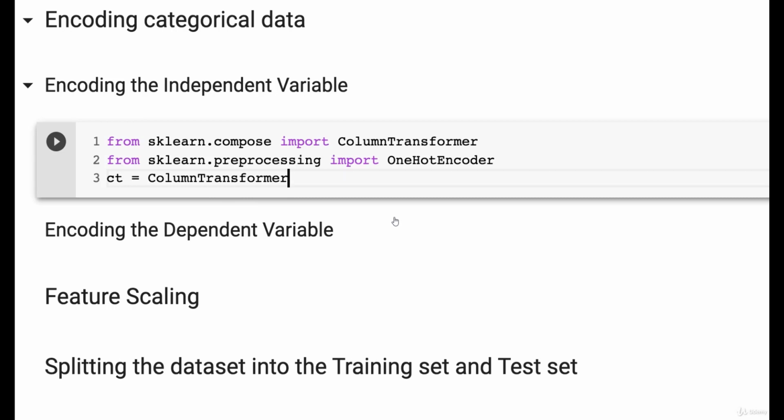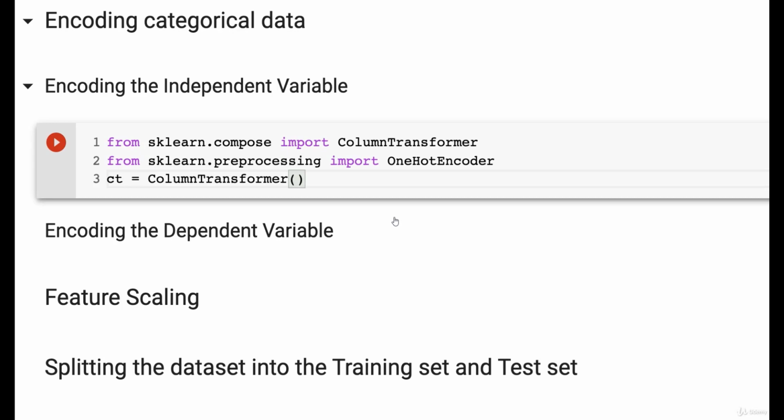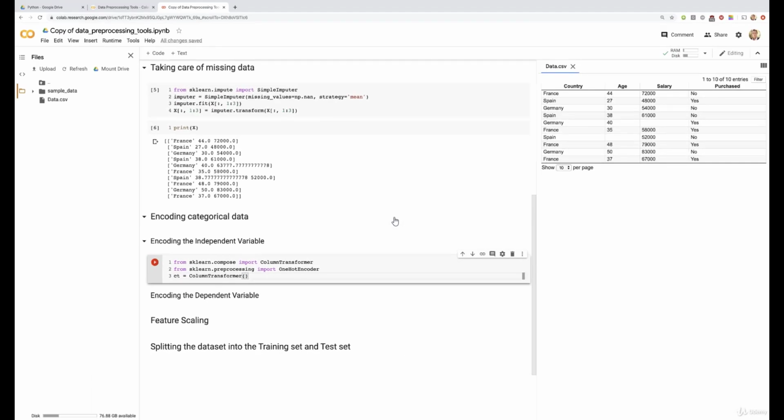Now since it is a class we have to add some parentheses, inside which we have to enter two arguments. These two arguments are first transformers, where we will specify what kind of transformation we want to do and on which indexes of the columns we want to transform.